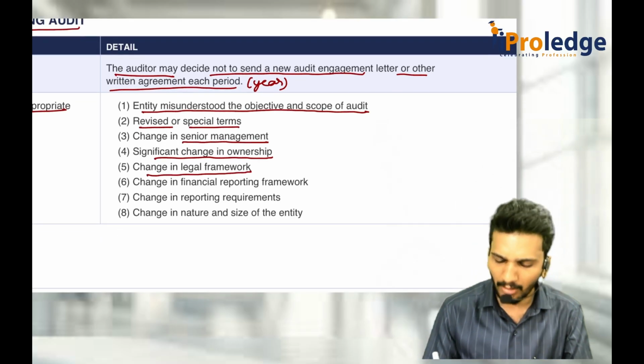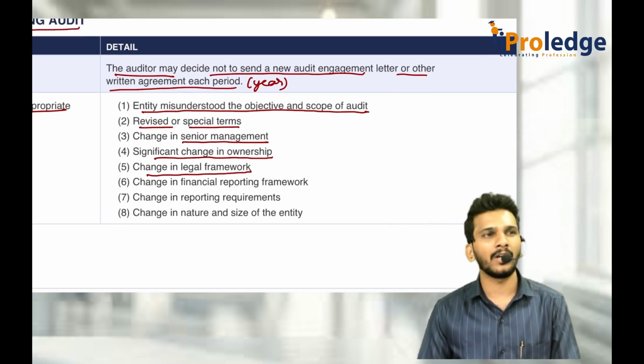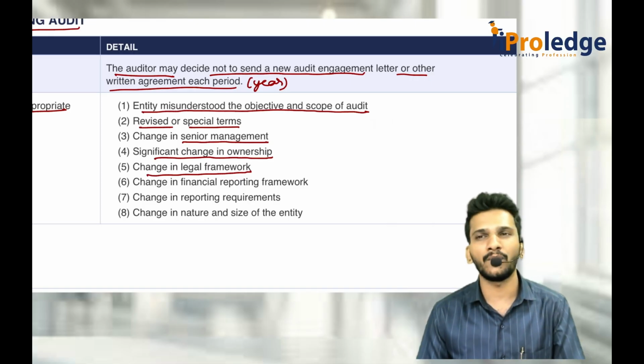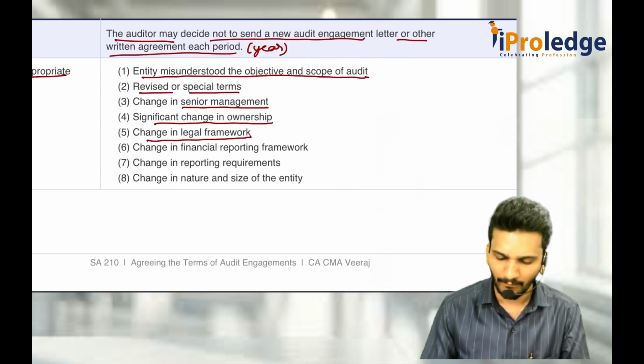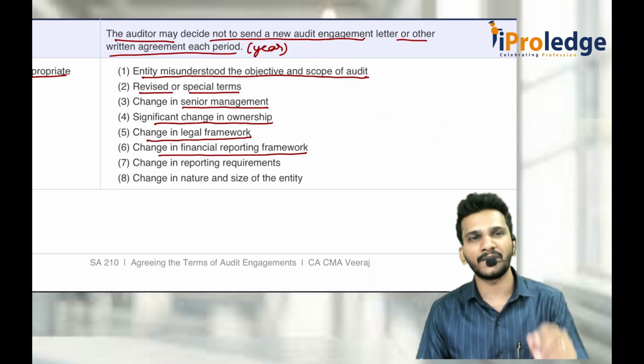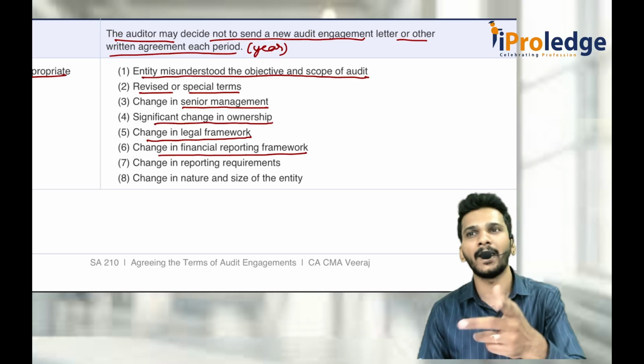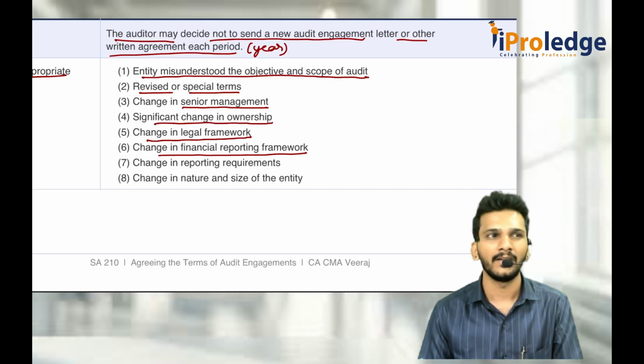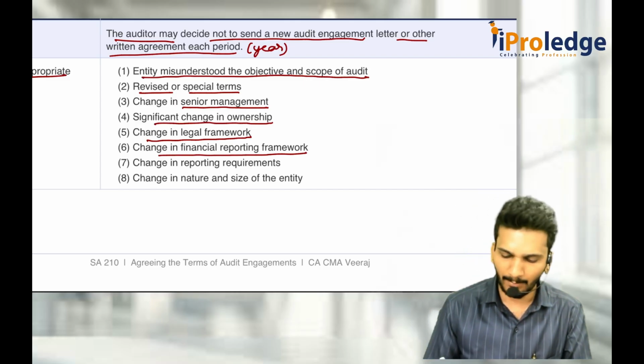Change in the legal framework. For example, earlier you are following accounting standards, now you are required to follow Ind AS. Legal framework is also changed. Change in the financial reporting framework. For example, earlier you were an NBFC, non-banking financial company. Now you have become a bank. Then Banking Regulation Act has to be applied. Framework only changing now, NBFC to bank.